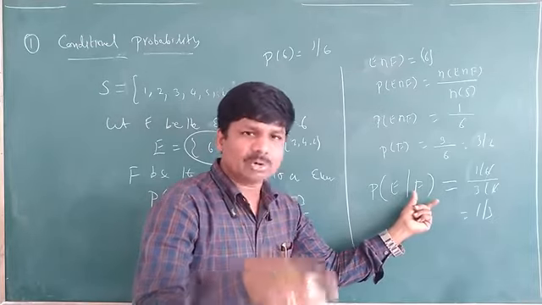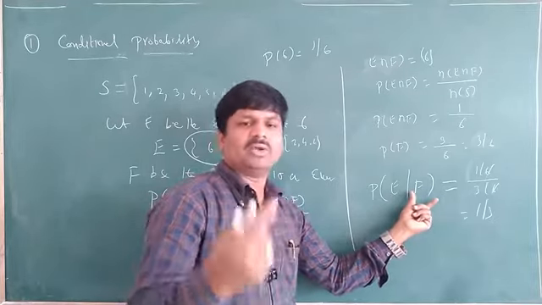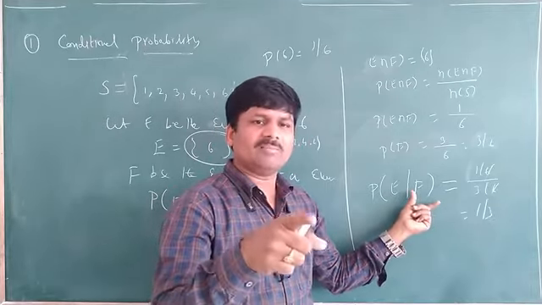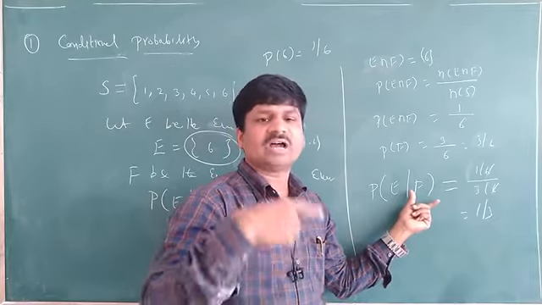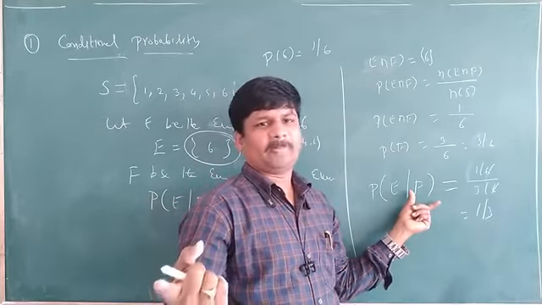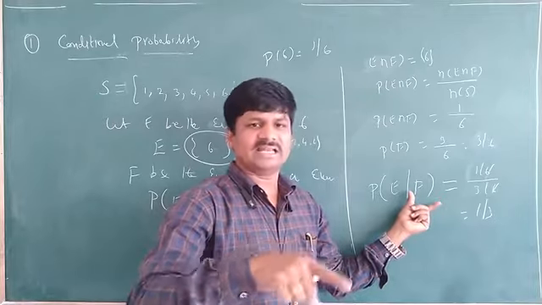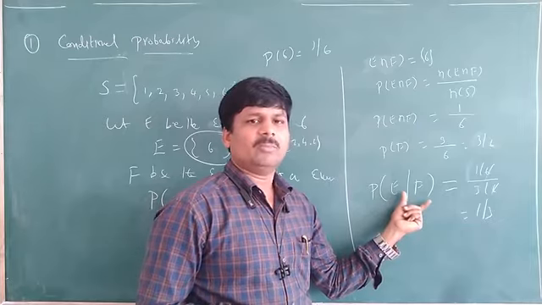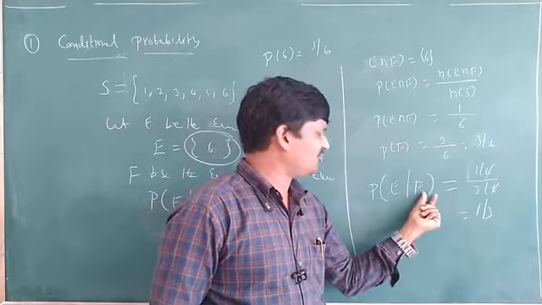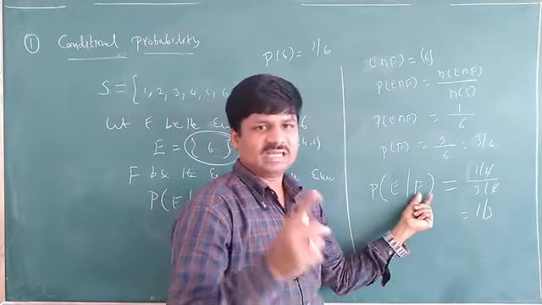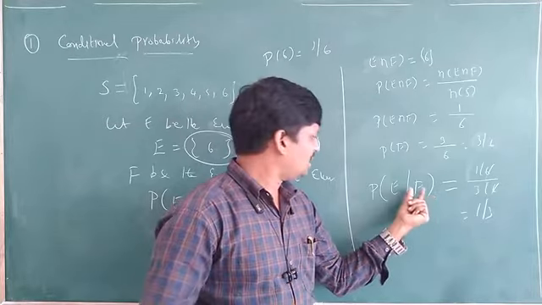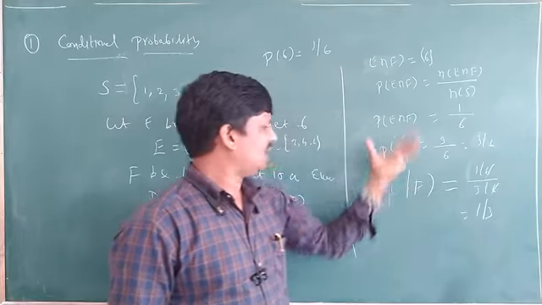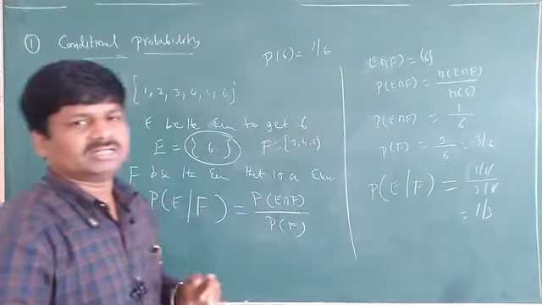After getting an even number only, from that even number, how much chance is there that it is a 6? For that one we find the probability here. So probability of E given F means F has already occurred. After F occurred, we are finding the probability of E. Like this manner we have to find. It is about conditional probability.